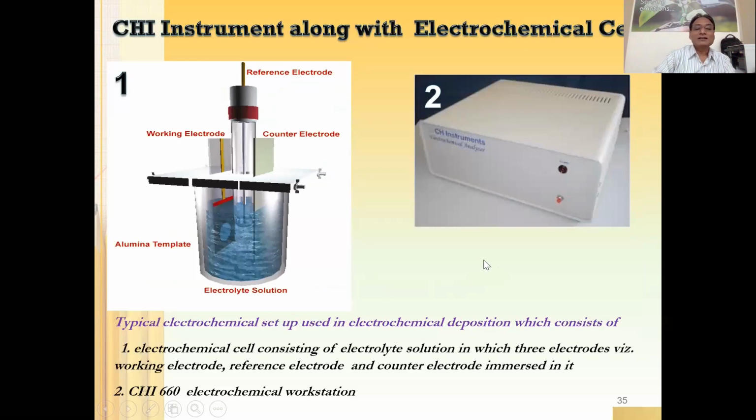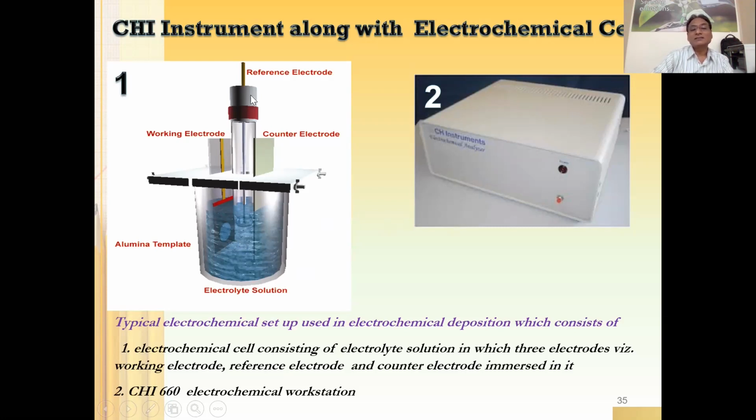Now, let me show you electrochemical instruments, because in our lab we have CH electrochemical instruments, a couple of them. Those who are working on the project must have seen and worked on this electrochemical instrument. Apart from that, this is what we call an electrochemical cell. This is a simple beaker in which there are three different electrodes, right? Working electrode, counter electrode, and reference electrode. As far as deposition is concerned, we need three electrodes: working electrode, counter electrode and reference electrode.